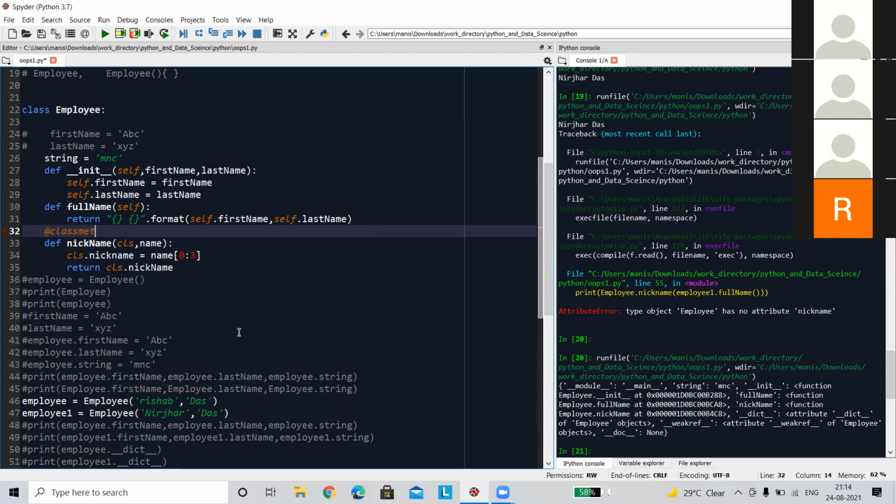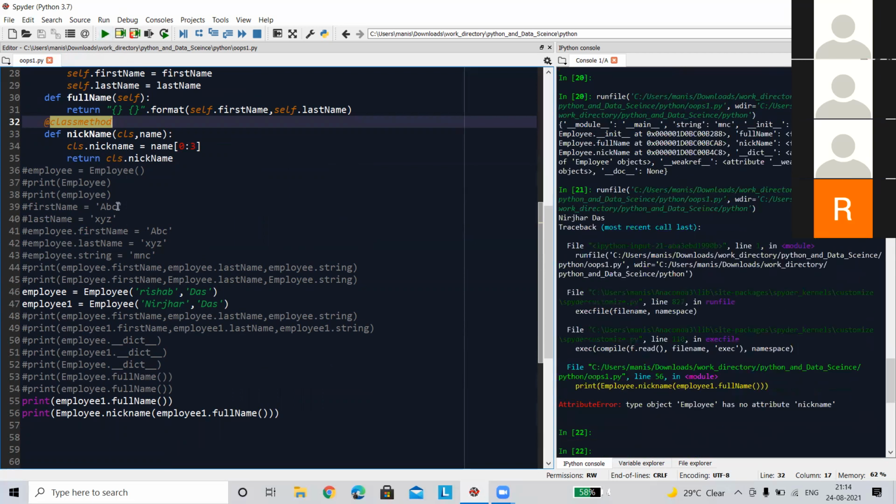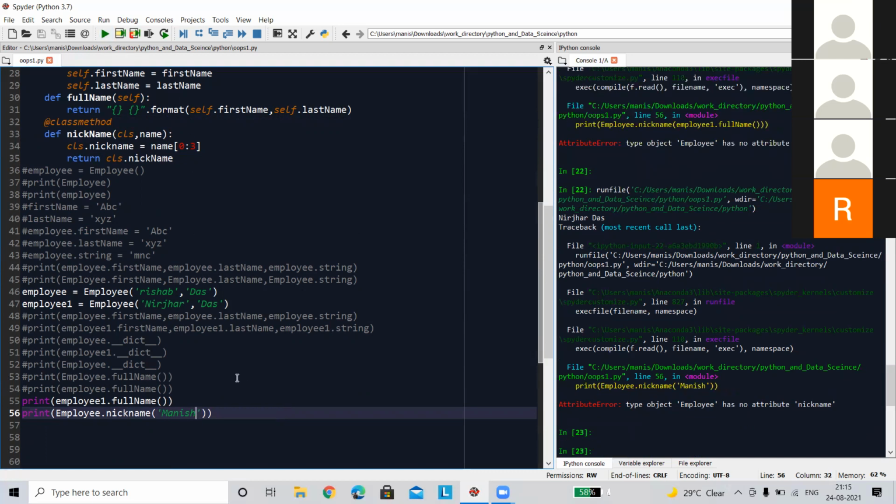So to represent that class method, you can use this class method technique. Spelling is mistaken.